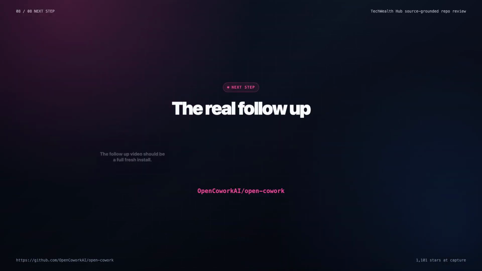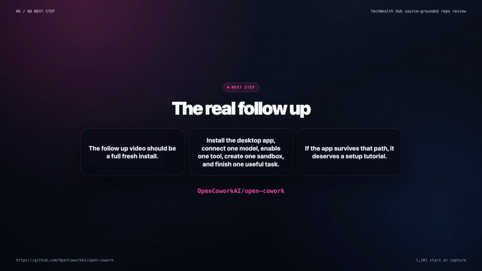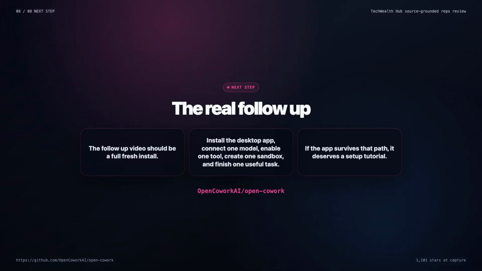The follow-up video should be a full fresh install. Install the desktop app, connect one model, enable one tool, create one sandbox, and finish one useful task. If the app survives that path, it deserves a setup tutorial. If not, the failure points are still valuable for viewers.